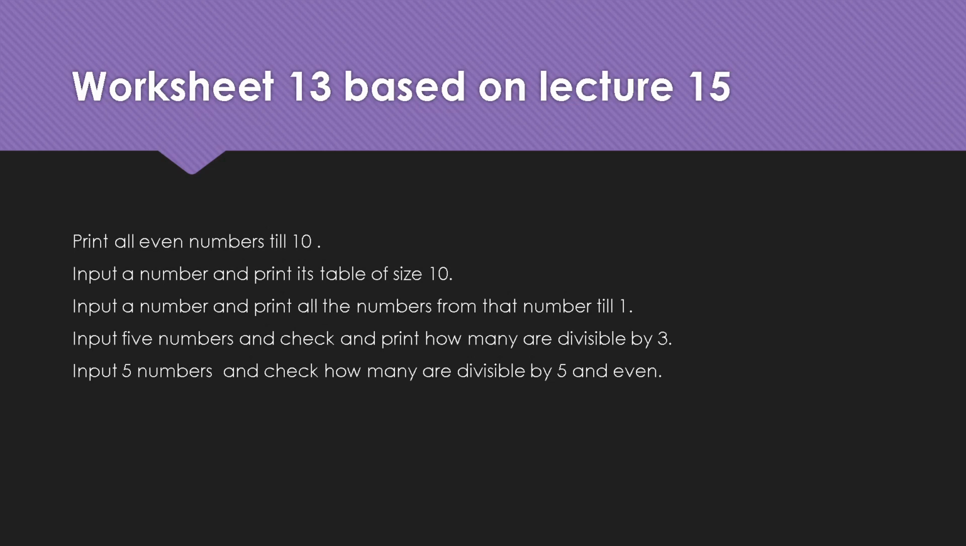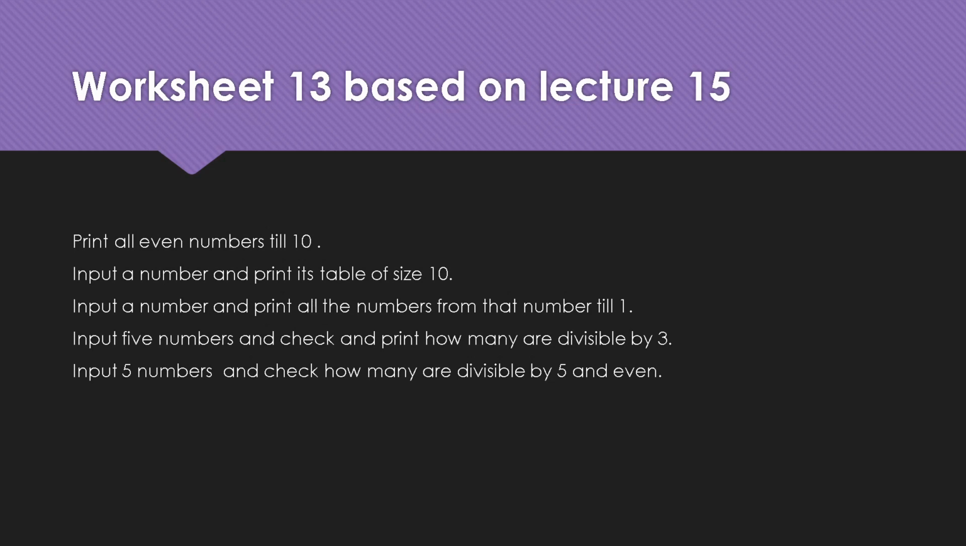The last question is: input 5 numbers and check how many are divisible by 5 and even. Now here there are two conditions. One, it should be divisible by 5, and second, it should be even. That means it should be 10, 20, 30, 40 or 100. So this way it should be. You have to check whichever number you input. It's not that you are going to input these numbers.